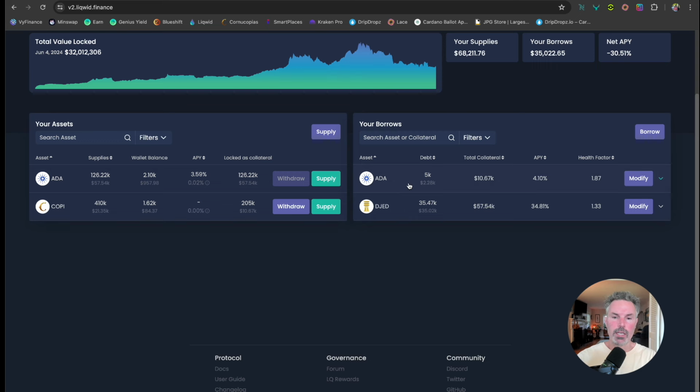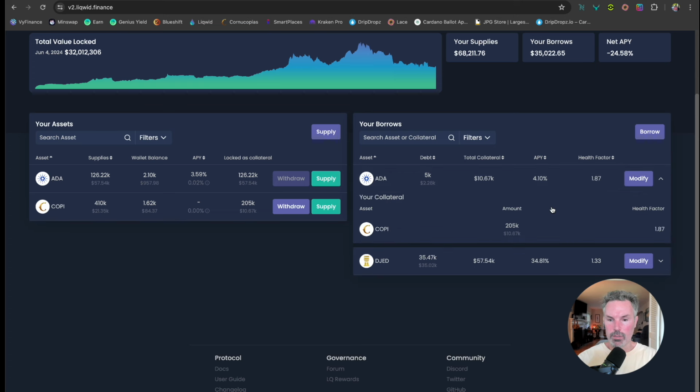So you see that right now our borrows. The locked as collateral, 205K COPI. And we have borrowed 5,000 ADA. And that is equivalent to $2,280 right now at current prices. And the health factor is that 1.87.